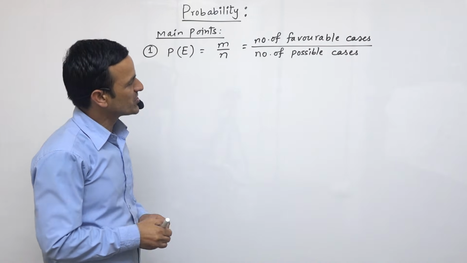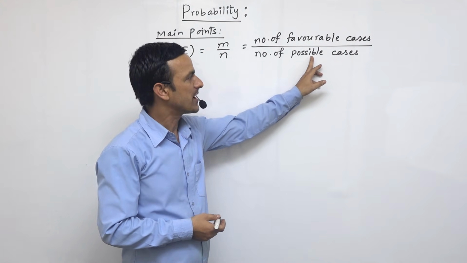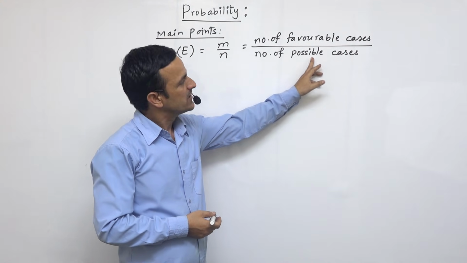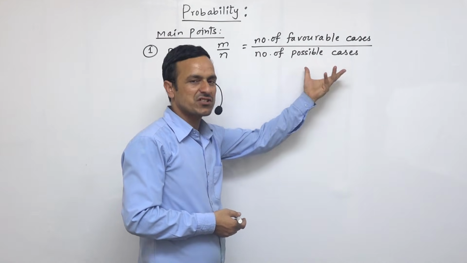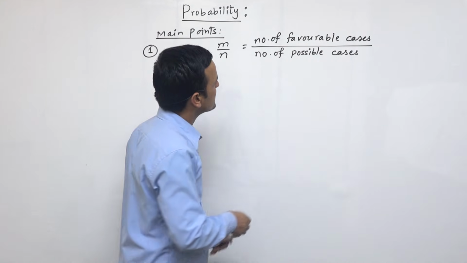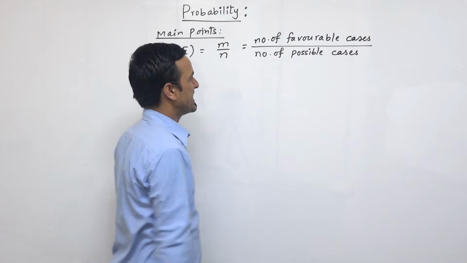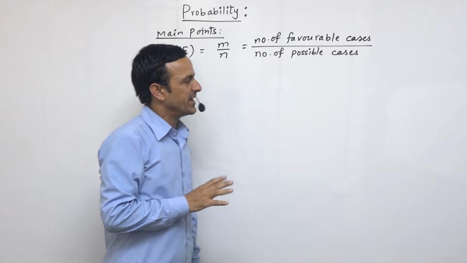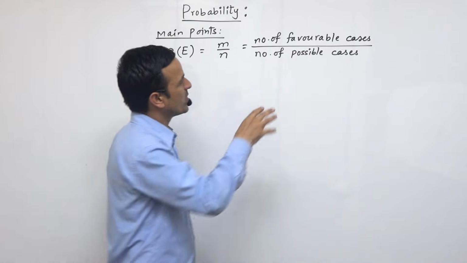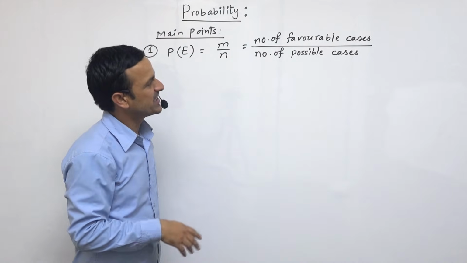The number of possible cases means the total number of possible outcomes while performing any event, like drawing any coin, dice or cards. It is the possible result of an event, and the number of favorable cases means the desired result that we want to draw, or what is happening in an event.